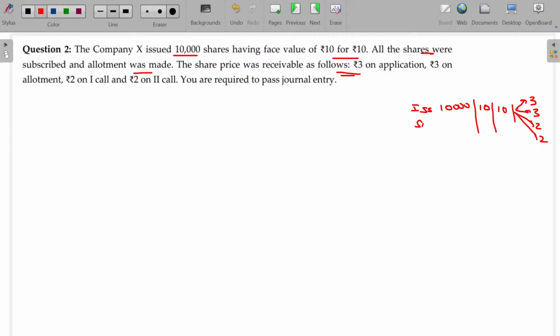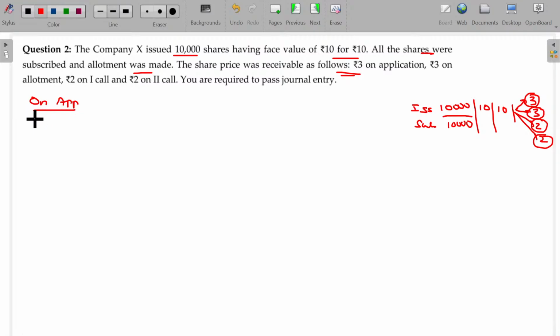And subscription also will be the same. Yes, come on, pass the entries. You have to pass 2 entries for what? Application, 2 entries for allotment, 2 entries for the first call, and another 2 entries for the second call. Okay, make it faster. On allotment, sorry, on application.